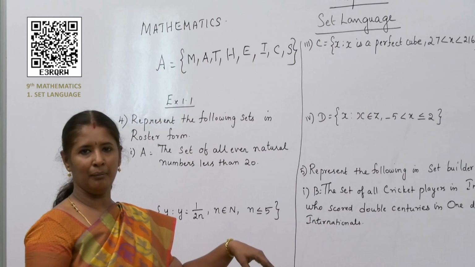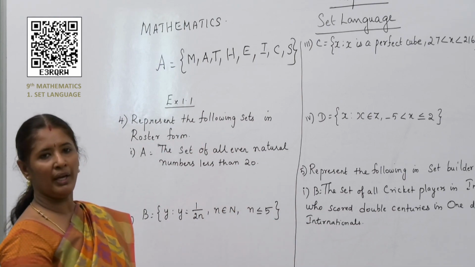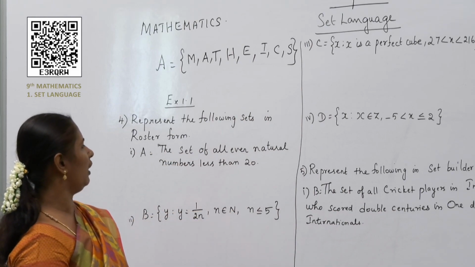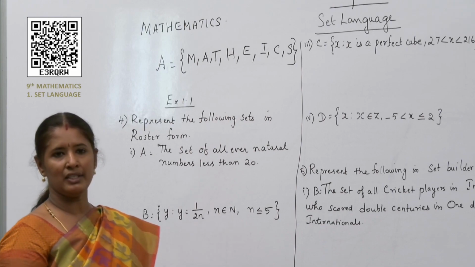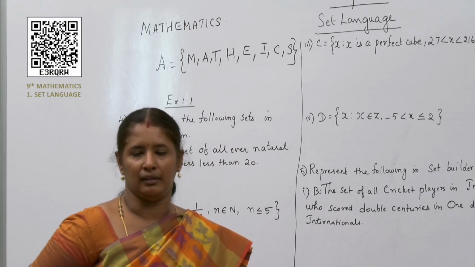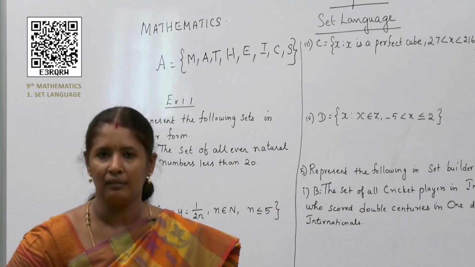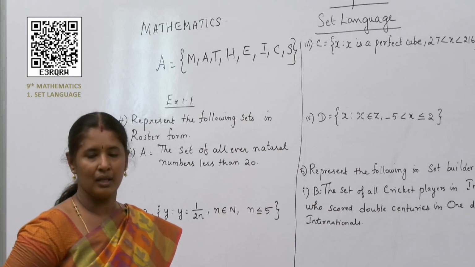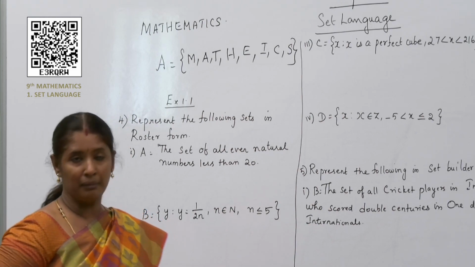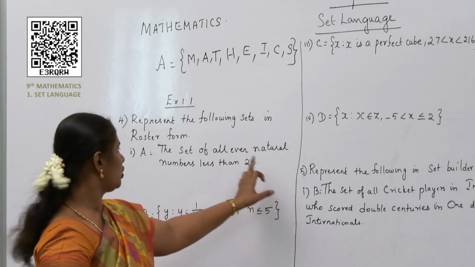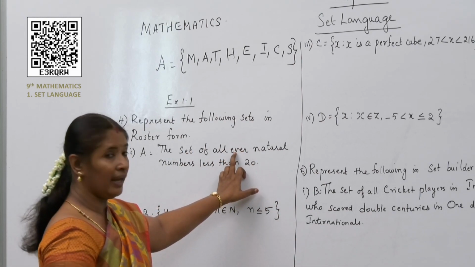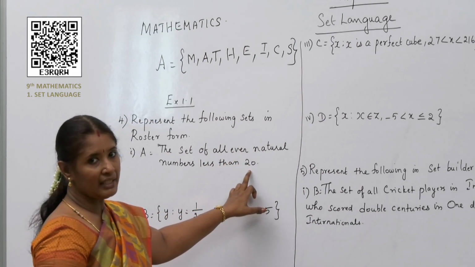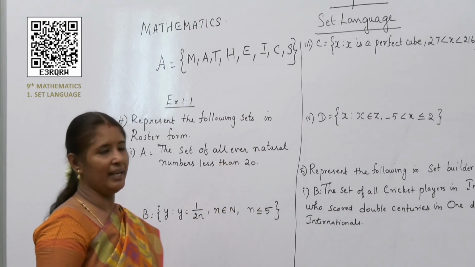Now, moving on to problem number 4, children. Represent the following sets in roster form. Set A is equal to the set of all even natural numbers less than 20. What are natural numbers, children? You all know it starts with 1. So 1, 2, 3, etc. All these are natural numbers. But we have got a restriction in this problem saying that all even natural numbers, the set of all even, you have to select only even numbers from that, and that too which is less than 20.